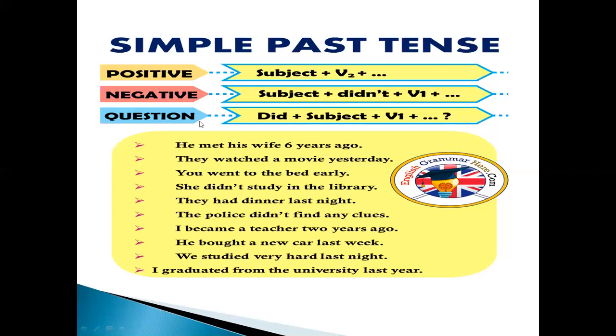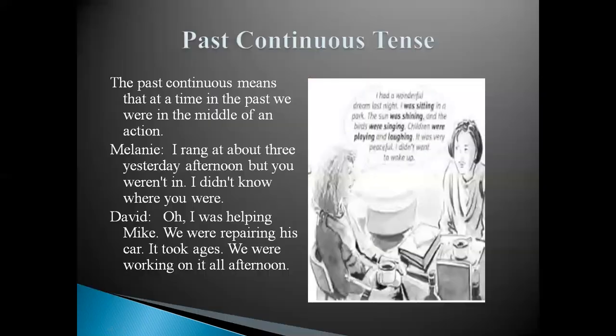Similarly, in the interrogative sentences or in the questions of simple past, we will use did at the beginning, after that we will place the subject just as we do with every one of our questions, and then we will put the first form of verb there. As an example, look at an example of the negative sentence. She didn't study in the library. Study is the first form of verb. Didn't is used to create the negative. Similarly, didn't she study in the library would be an example of an interrogative sentence.